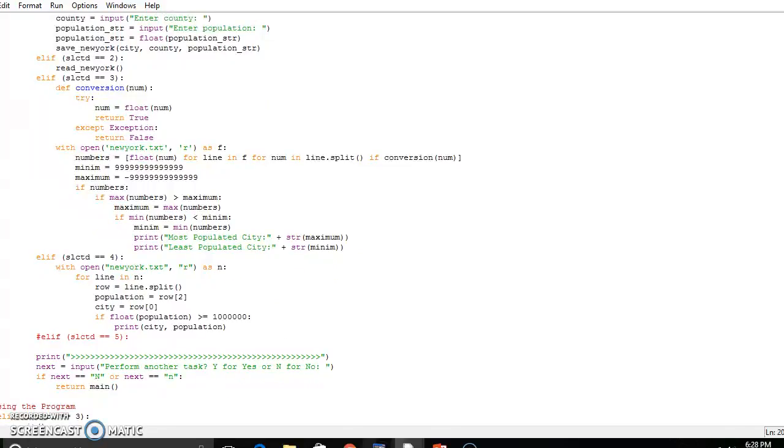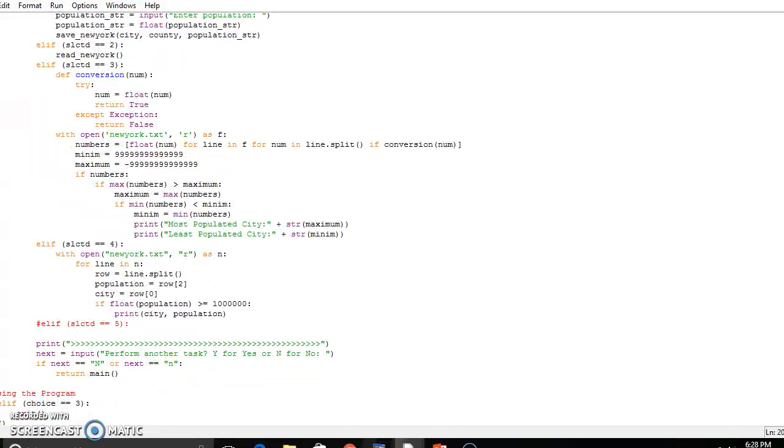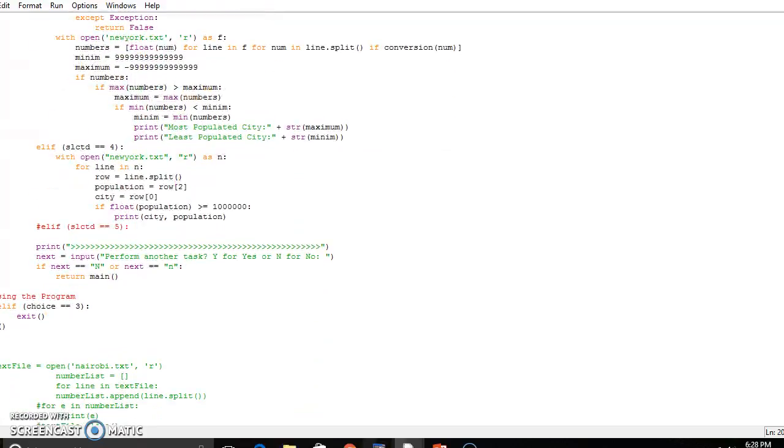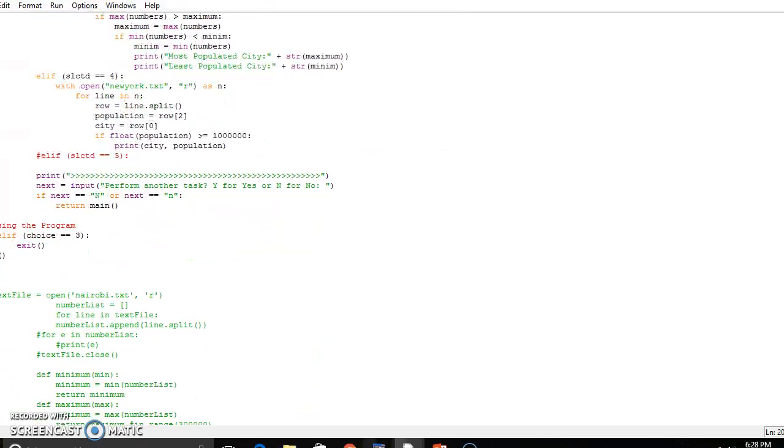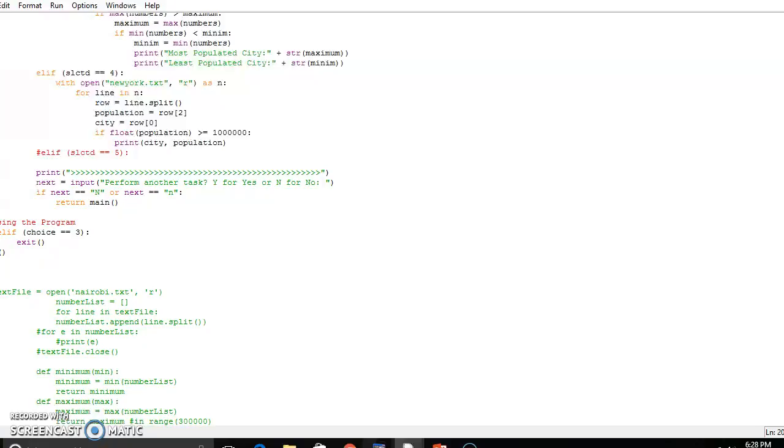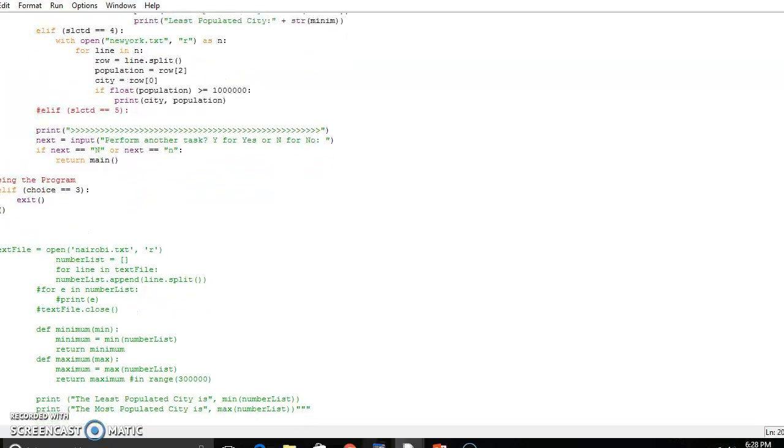Then when you select to perform the task, it gives you yes or no. Yes is Y, then we have N for no. If the answer is N or small n, it returns to the main menu. Remember, you should select another different state or county so that we give you the correct information.